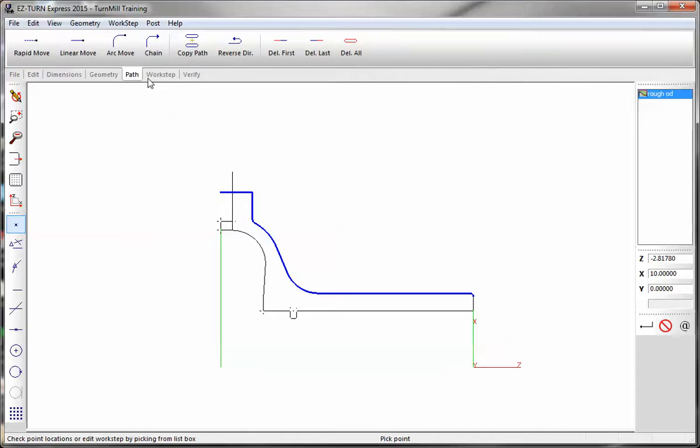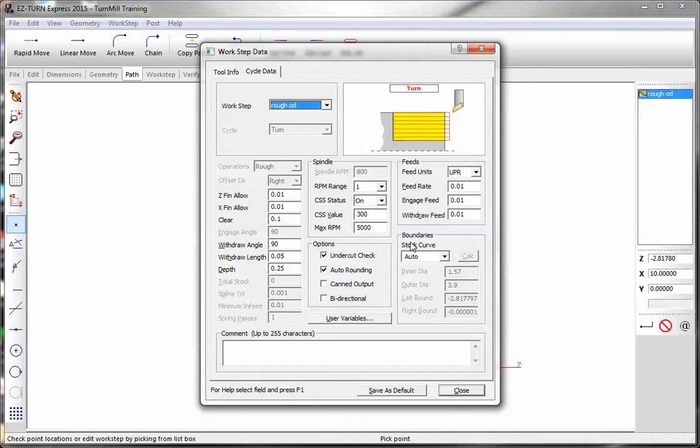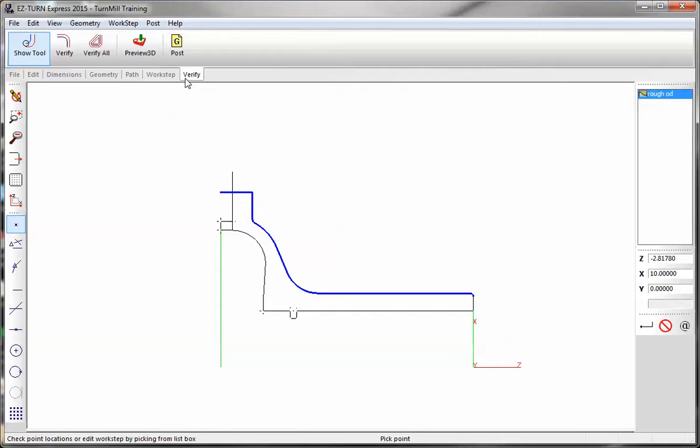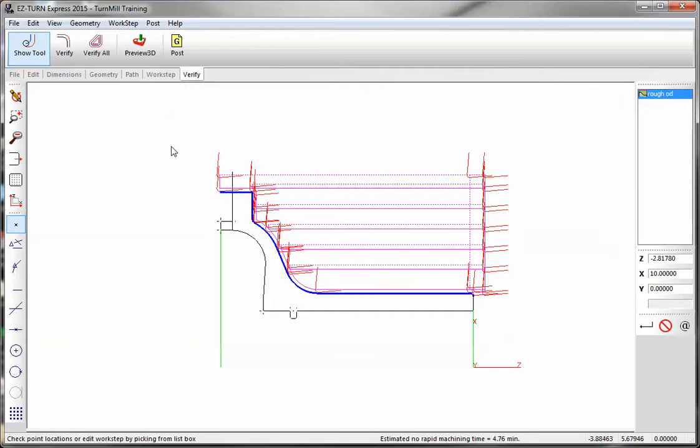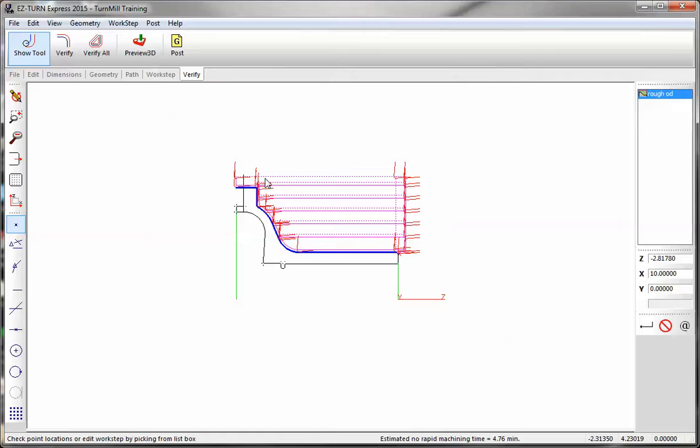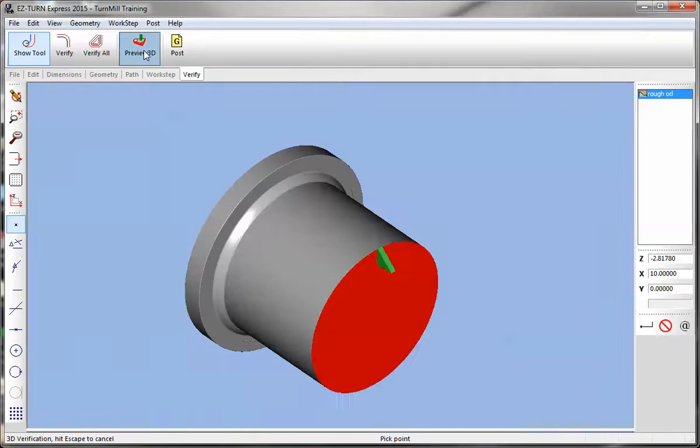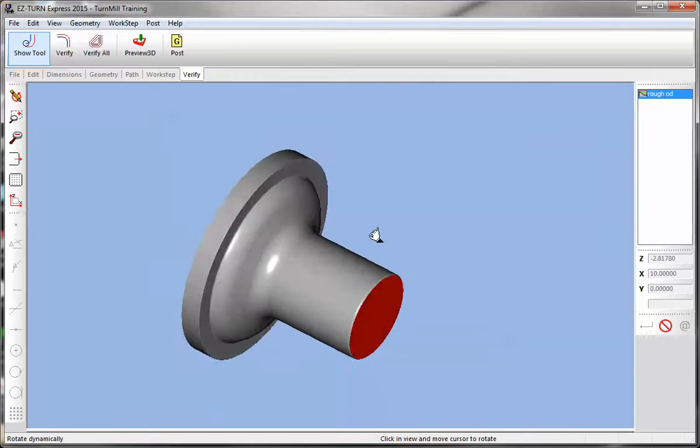I can go back to path, use a linear move, and extend it up here, or I can go in here and change the boundary to manual, and the outer diameter, let's go 4.125. Take a 3D preview. That's our rough.